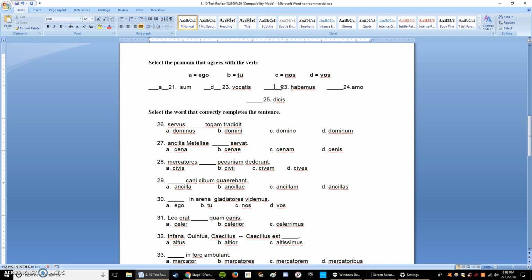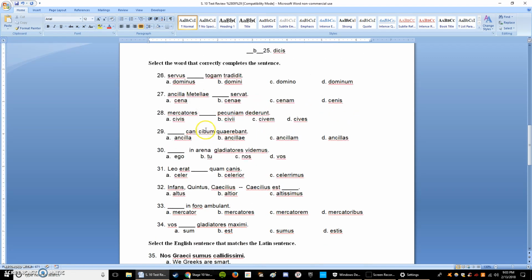Habemus, the ending is mus, M-U-S, that tells us the subject is we, or in Latin, nos. Amo, the ending is O, and that tells us the subject is I, or in Latin, ego, and that means I love. And then 25, dicis, that ending is S, and that tells us the subject is you, or in Latin, tu. Okay, so in this one you have to choose the word that correctly completes the sentence. Your vocab packet could be helpful here, but during the test I'll give you guys definitions of the words that you need.